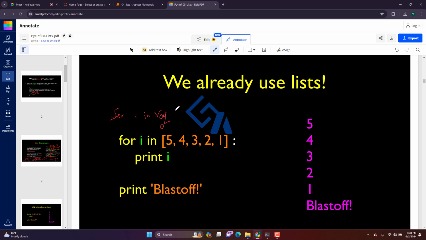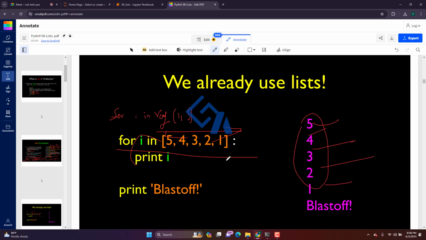There is a range function in Python. So it goes from 1 to 5, right? This holds a list of values like 1 to 5. What happens if we use a for loop on the list? The for loop is not covered yet, but understand it will go this way: 5, 4, 3, 2, 1, because it holds 5 values.